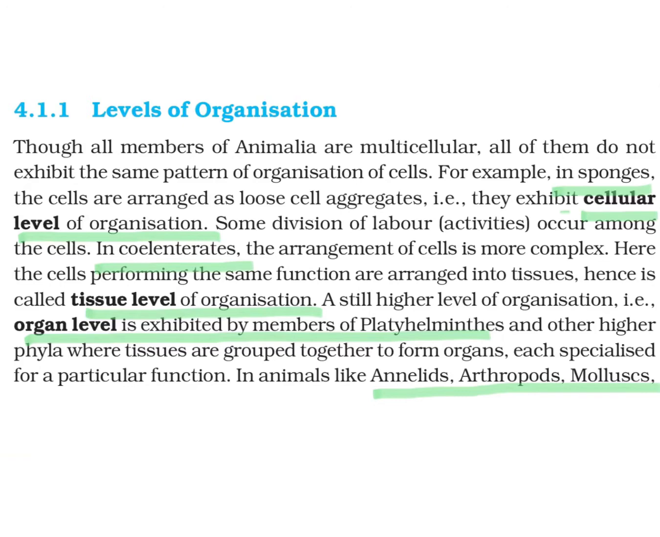animals. So, all the members of Animalia, they are actually multicellular, that we have discussed earlier according to Whittaker classification system. All of them do not exhibit the same pattern of organization, but different levels are there. So, what are the levels of organization that we will discuss? What is the type of symmetry? What are the different type of cell, their arrangement, either cellular level, tissue level, organ system, or any other type.